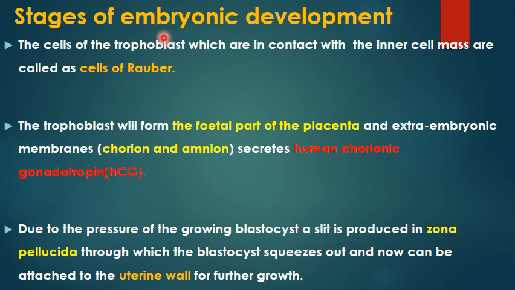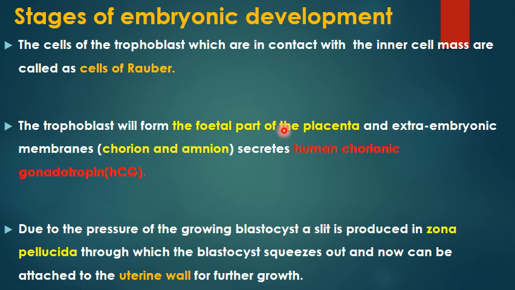The portion of the trophoblast lying just next to the inner cell mass, we call the cells of Rauber. Now what is the function of the trophoblast? It is lining the blastocyst stage, but it will also form the fetal part of the placenta.